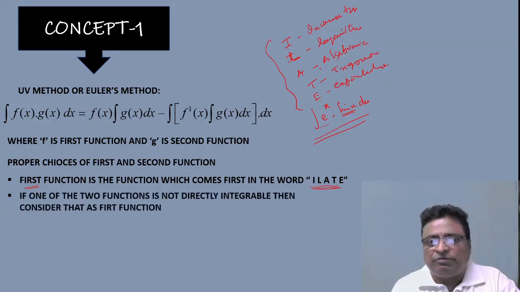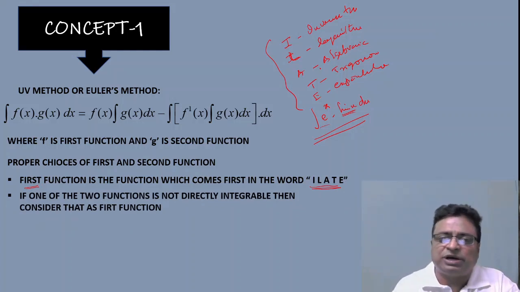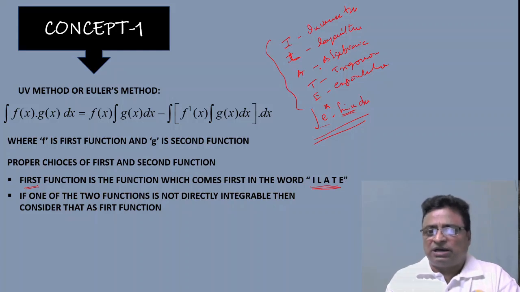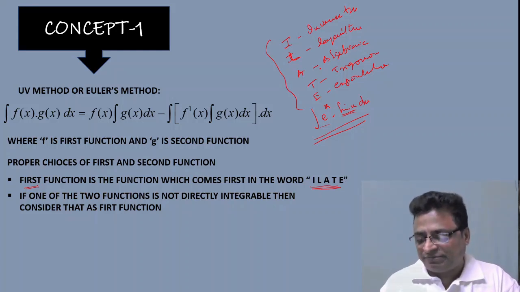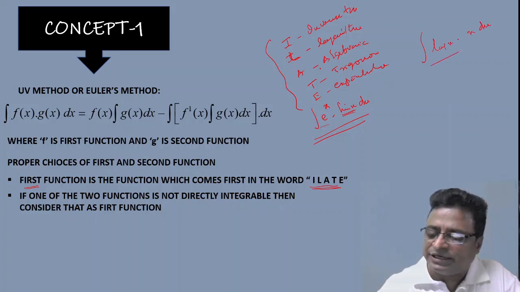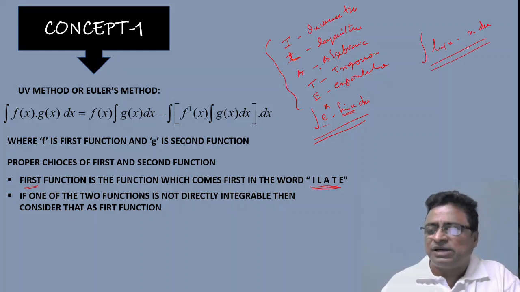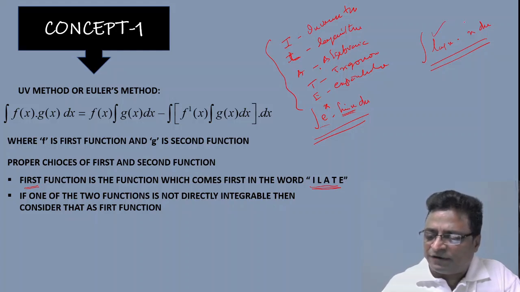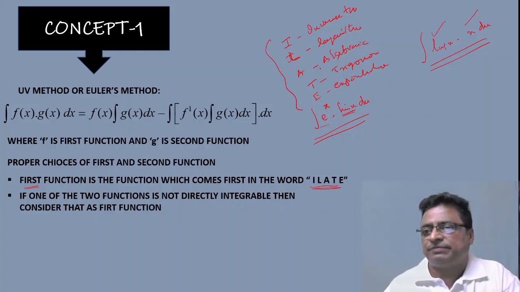Suppose one of the given two functions is not directly integrable, then you consider that as the first function. For example, x into log x. Log x is a logarithmic function and x is the algebraic function.